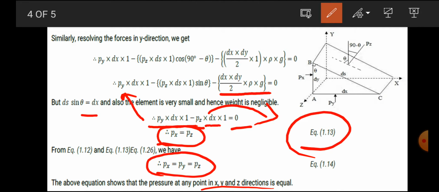And what is the statement of Pascal's law? The intensity of pressure at any point in a liquid at rest is the same in each and every direction. From that equation we can say the intensity of pressure in x direction is equal to the intensity of pressure in y direction and in z direction. But where? When the fluid is in rest condition.